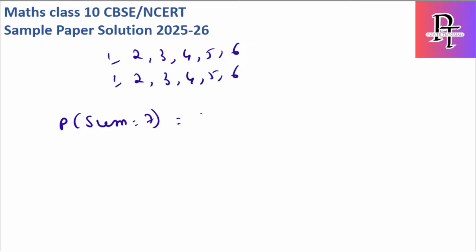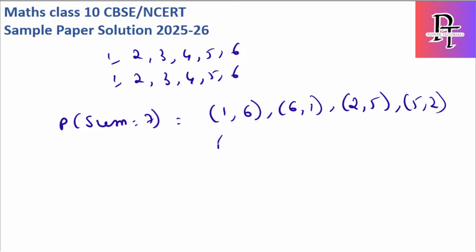Let's see what can be the cases. For the sum to be 7, I can have first dice 6 and second dice 1. The opposite case is also possible. And then I can have 2 and 5, 5 and 2. And then I can also have 3, 4 and 4, 3.